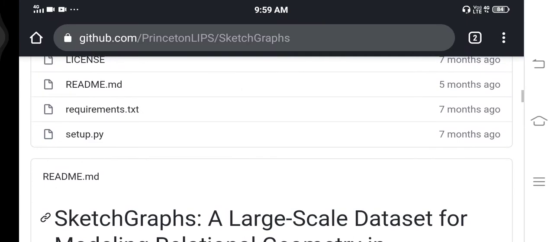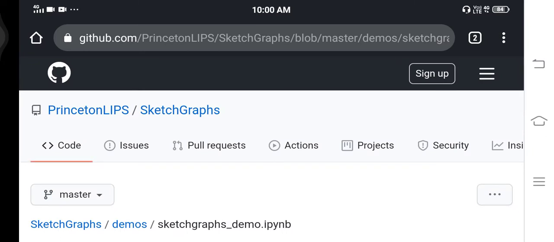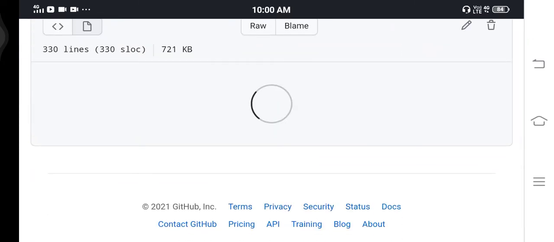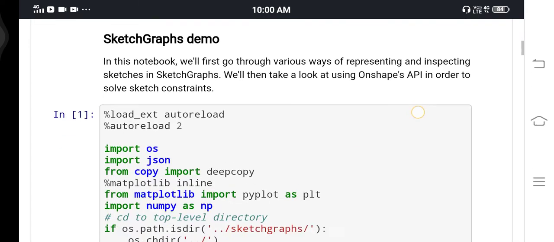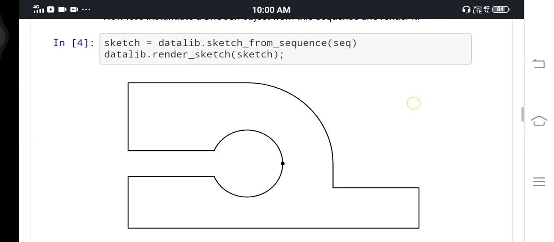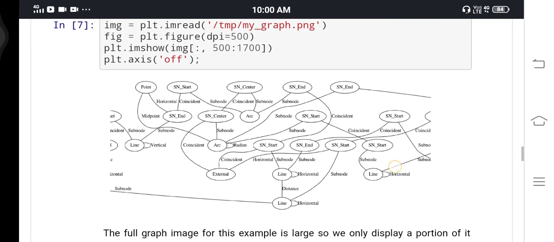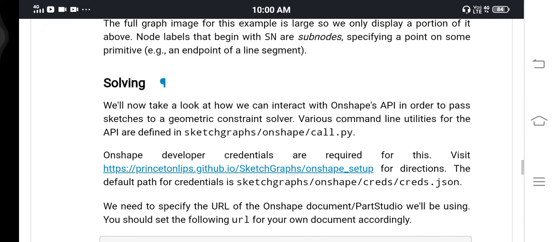As you can see, it is given a lot of details, and also there is a JSON demo notebook given over here. You can start to train these things. When you start to train these things, everybody could understand that this is a sketch graph, and you can just give a feed like a hand drawn doodle, and the doodle will take care of it. As you can see, how to start and how to end, how to draw a line, and everything is a graph. This is all given, and also Onshape developer credentials are required to visit Onshape sketch graphs. And you can also do this.